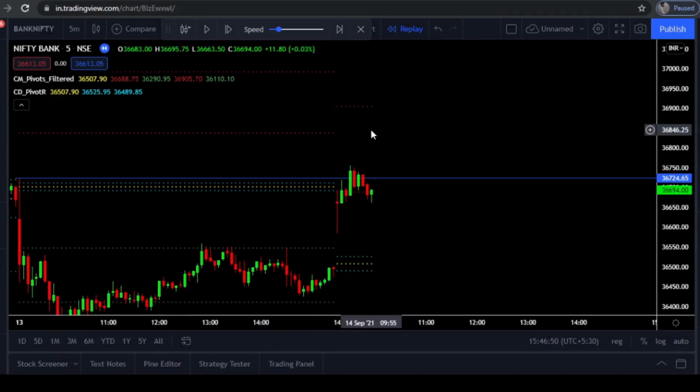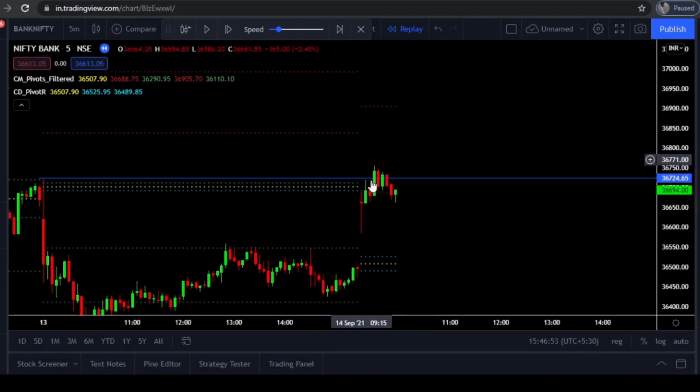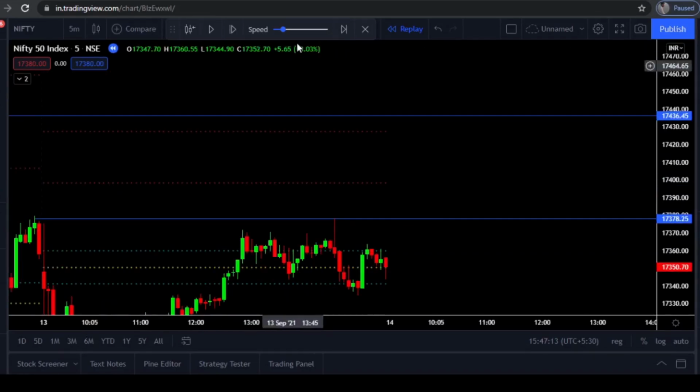So let me stop the replay button and let me explain why this breakout of previous day high failed. Even though it broke the R1 resistance, the previous day high, everything was broken, the candle was also green, a clear-cut bullish candle, but still the breakout failed. To analyze this we have to see the Nifty chart. Let's see what happened in Nifty.